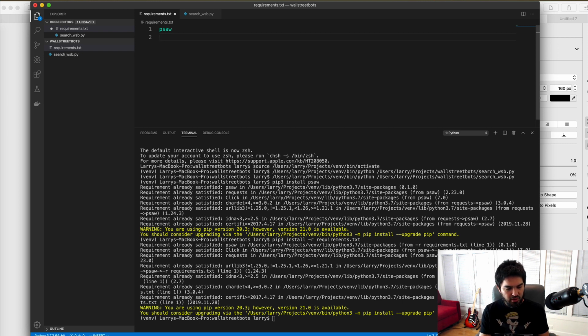And we also need to include psycopg2 if you don't have it already, because I am also going to access the database that has the database of stocks that we have in Postgres with Timescale DB already.